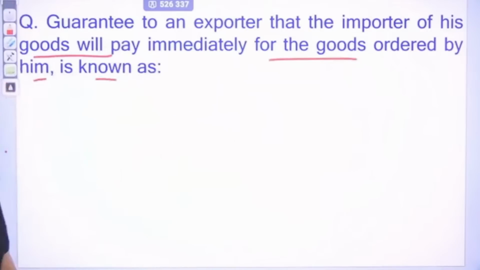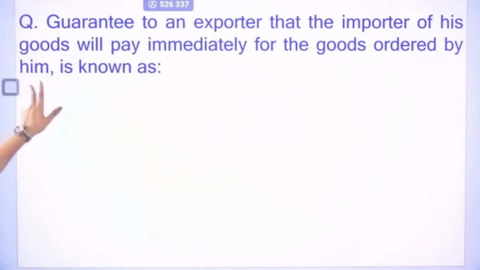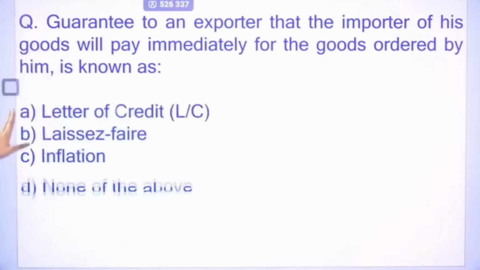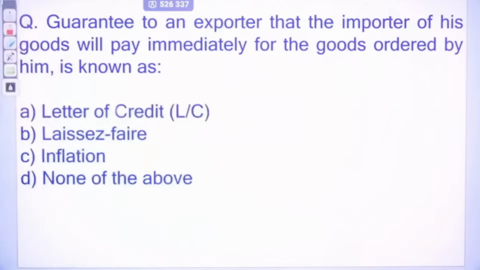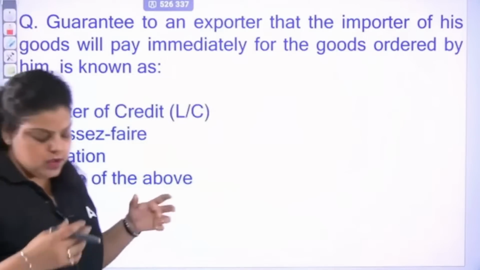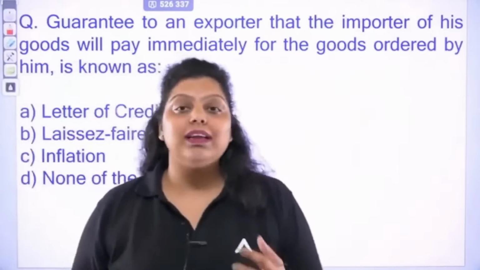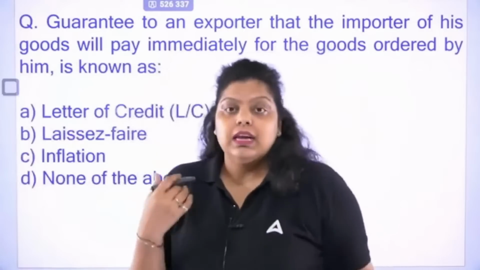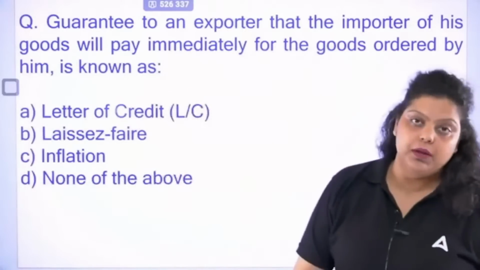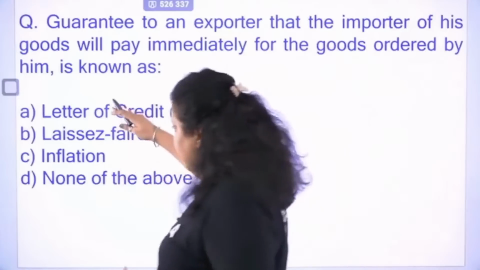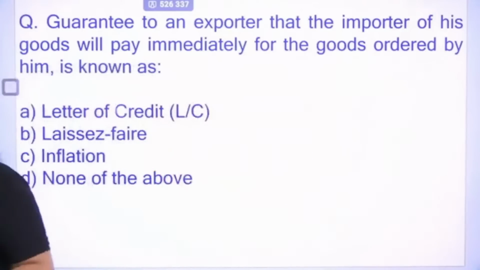Next question. Guarantee to an exporter that the importer of his goods will pay immediately for the goods ordered by him is known as dash. We know that an exporter is the person who is selling goods abroad, and an importer is the person who is purchasing goods from abroad. If I am an exporter, I am sending my goods to the importer. What guarantee will there be for me that the importer will definitely make a payment to me? Is it letter of credit, laissez-faire, inflation, or none of the above?